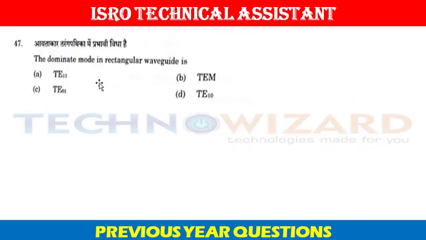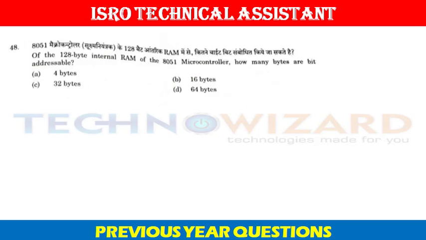Question number 47. The dominant mode in a rectangular waveguide is TE10. That is option D. Now question number 48. Of the 128 byte internal RAM of the 8051 microcontroller, how many bytes are bit addressable? The total bytes which are bit addressable in the 8051 microcontroller is 16 bytes. That is option B.